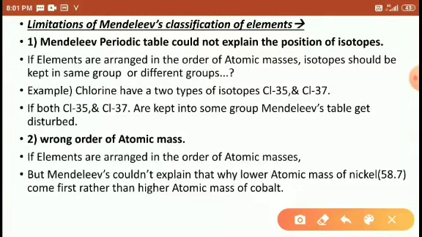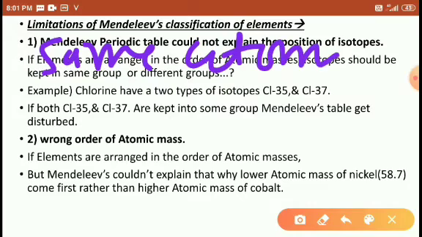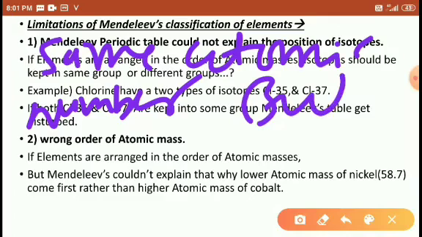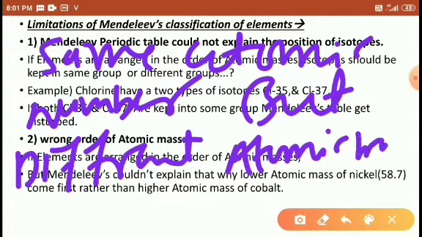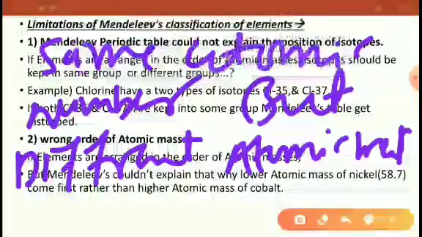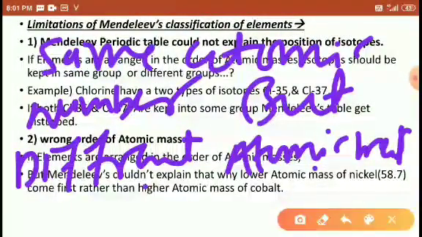Limitations. Here there are some limitations, facts that cannot be explained by Mendeleev. For example, Mendeleev's periodic table could not explain the position of isotopes. Students, isotopes means same atomic number but different atomic mass. Right, students, same atomic number, different atomic mass are called isotopes.